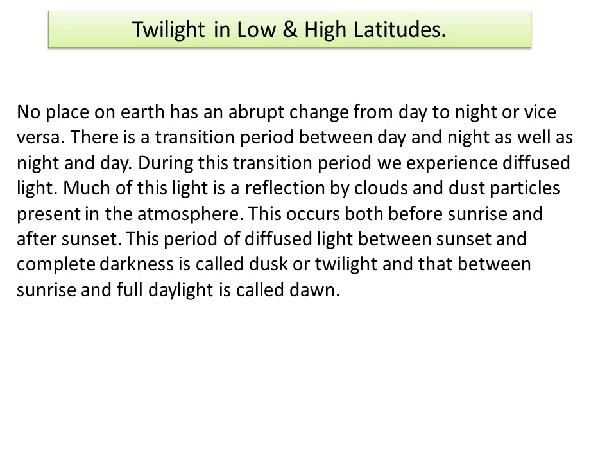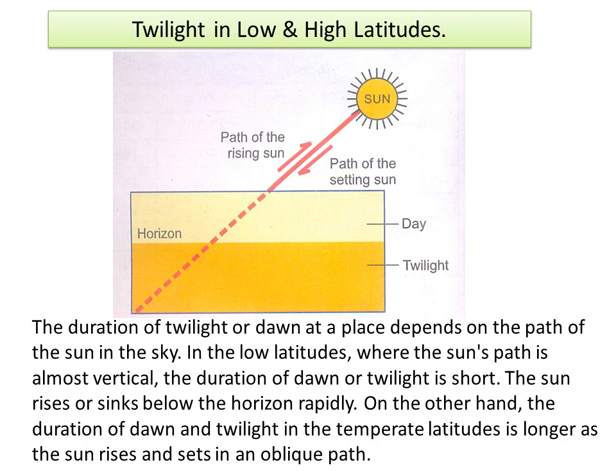This period of diffused light between sunset and complete darkness is called dusk or twilight, and that between sunrise and full daylight is called dawn. The duration of twilight or dawn at a place depends on the path of the sun in the sky. In the low latitudes, that means those areas which are on the equator or close to the equator, the sun's path is almost vertical. So the duration of dawn or twilight is short. The sun rises or sinks below the horizon rapidly.